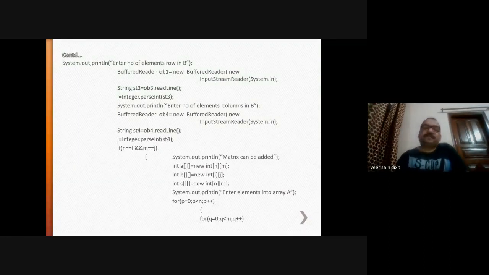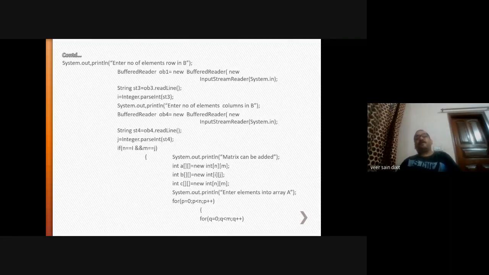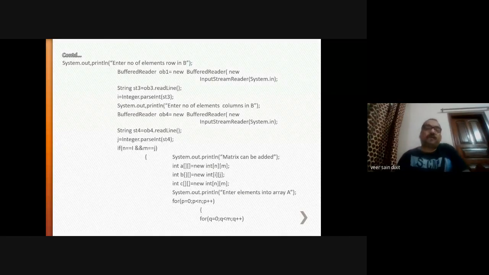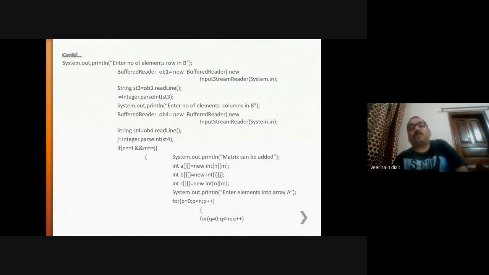If this condition is satisfied, then only addition is possible. That's why I have given this condition.